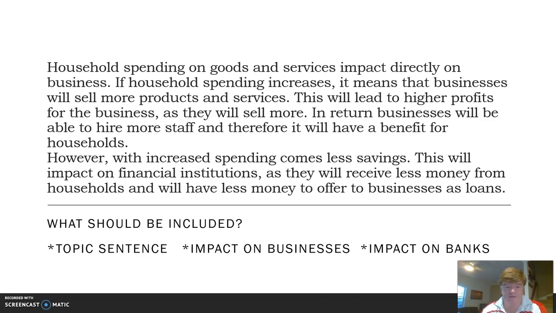Okay, now let's have a look at another impact. However, with increased spending comes less saving. So that means there's going to be less money flowing from households to financial institutions because they're saving less. Financial institutions will receive less money from households and will have less money to offer to businesses as loans. Very, very good. Another impact you could look at and say, well, if businesses are making more profits, they're going to be paying a little bit more tax. And so the government will have more money to spend on their services.